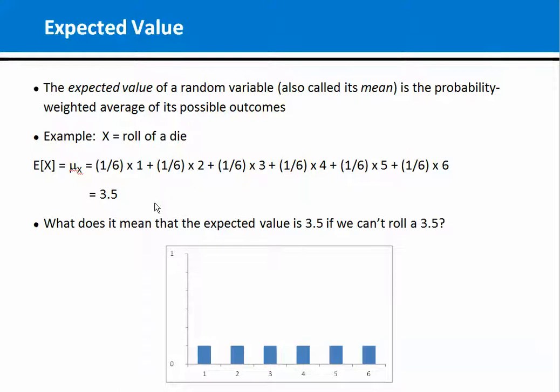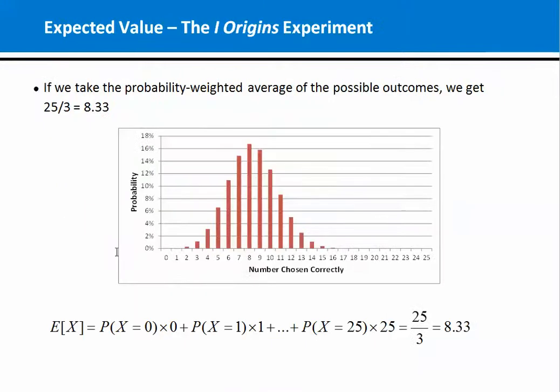Let's look at another example. In the ESP experiment, the relevant random variable here is the number of questions answered correctly, or number of correct responses out of 25 tries, when you have a 1/3 chance of getting each one right. And the probability-weighted average of those is going to be 25 times 1/3, right? So intuitively, you can think of that as, well, I've got 25 tries, and each time I've got a 1/3 chance of getting it right. So on average, I would expect to get 8.33 correct.